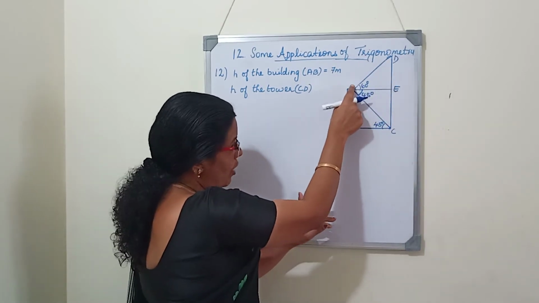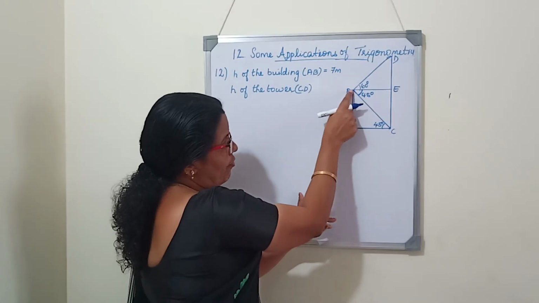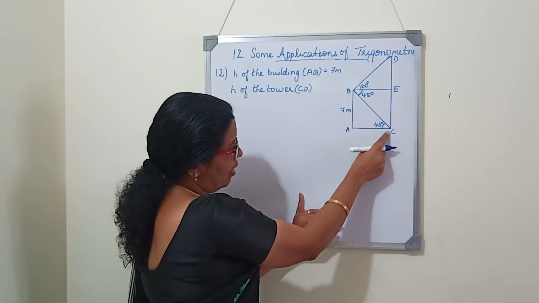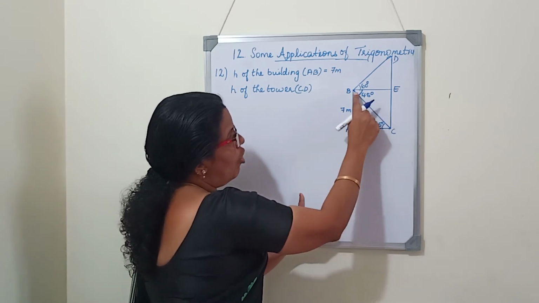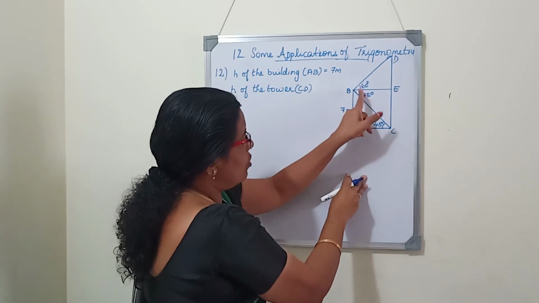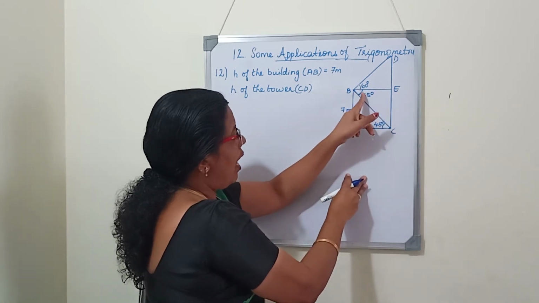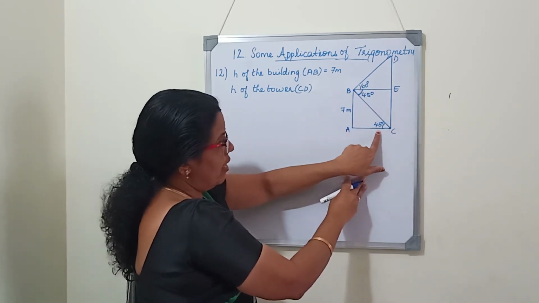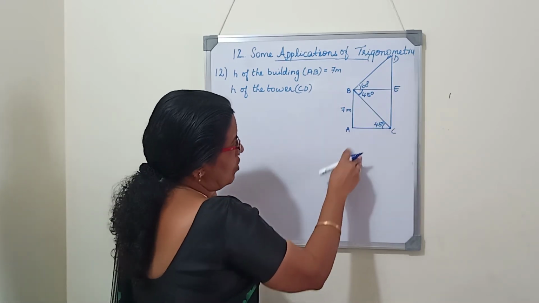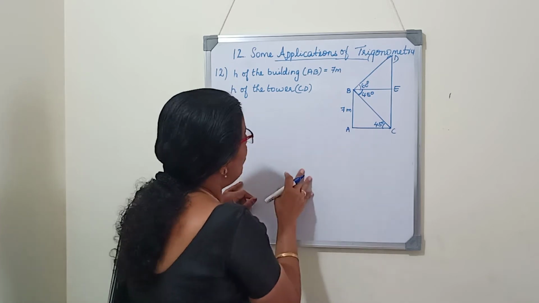From the same point, from the top of the building, the person is looking downward, looking at the foot of the tower. So that is 45 degree. Normally, angle of depression will be the angle between the horizontal line and the line of sight. And this 45 degree, we will write it here because two lines are parallel and this is the transversal. So here it is 45 degree, and now we will do the sum.